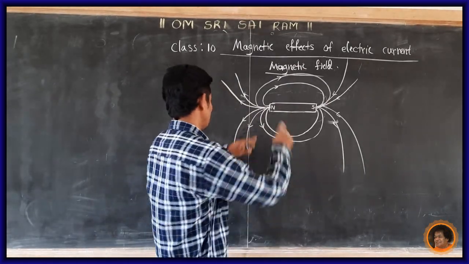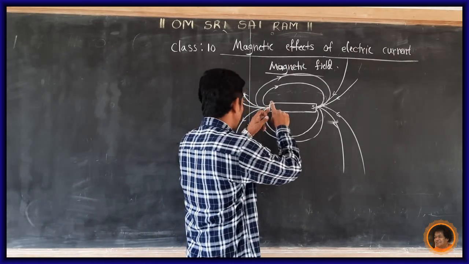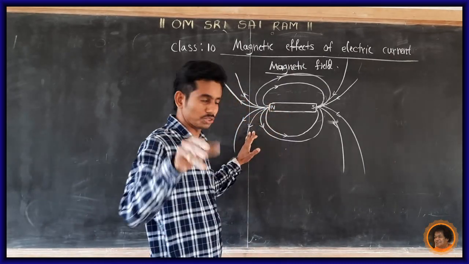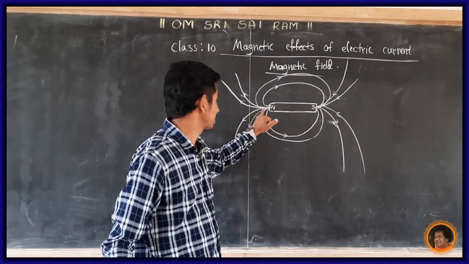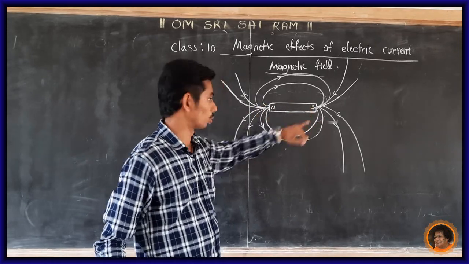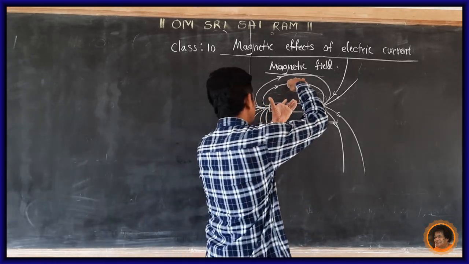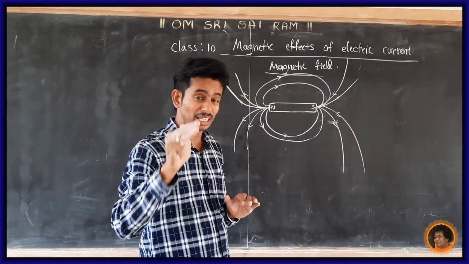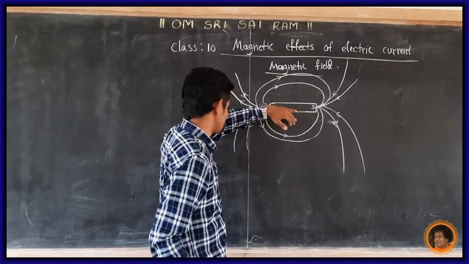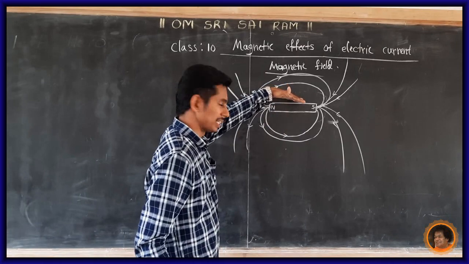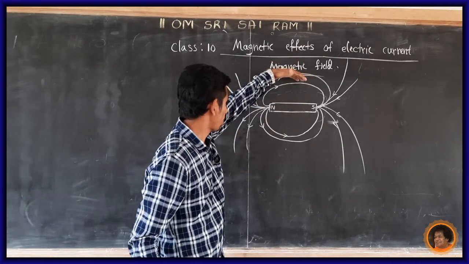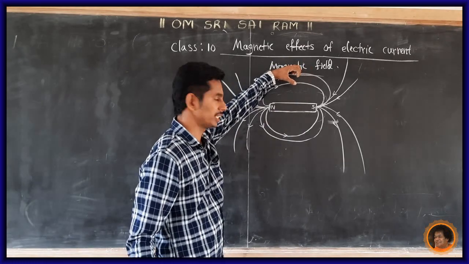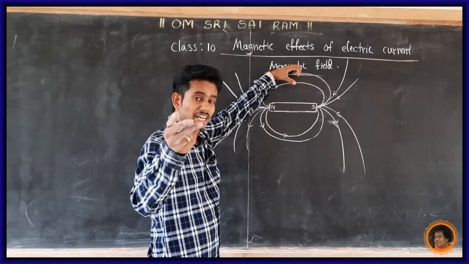Because the maximum number of magnetic field lines, or the force, is present at the north and south poles. Now, as the distance increases, the force of attraction decreases. If the distance from the magnet increases for an iron object, the force of attraction is less.